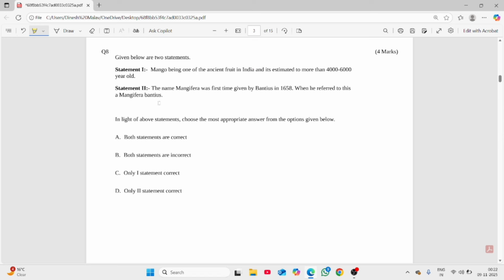So our second statement is the name Mangifera was first given by Ventius in 1658, correct? When he referred to this Mangifera Ventius. So students, this is a critical point where you should be very clear. When Ventius in 1658 gave a botanical name to mango, he referred to it as Ventius Mangifera. So reverse is correct, but this statement is not correct. So only statement 1 is correct.